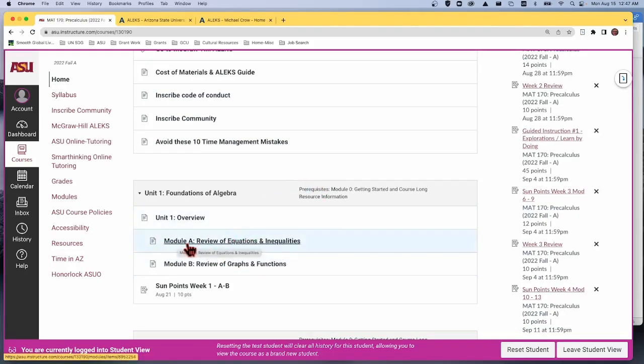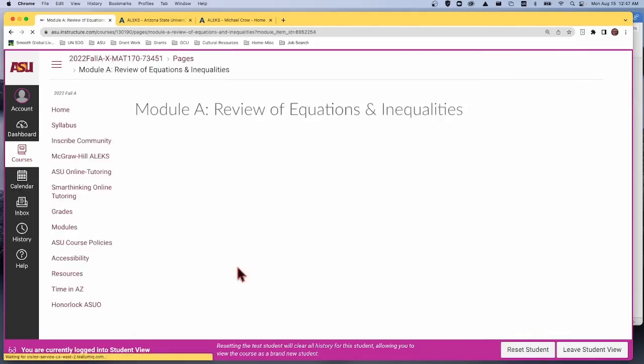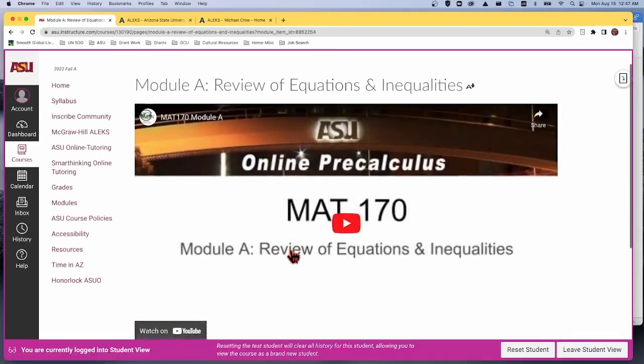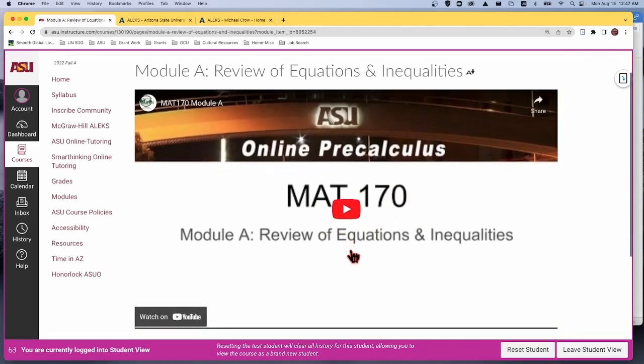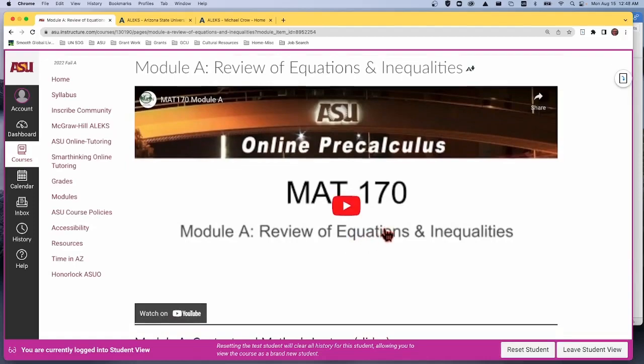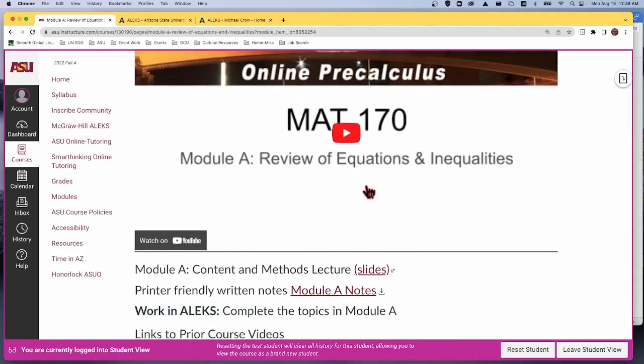So the first module, Module A, Review of Equations and Inequalities, we'll click on this, and you'll see we've got these first two. So there is a sort of lecture, a direct instruction video, which will cover the types of questions and things you'll need to know to work in Module A. They're somewhere between 25 to 30 minutes or so each, depending, and it's a way to basically get the information you need and then go ahead and do it.